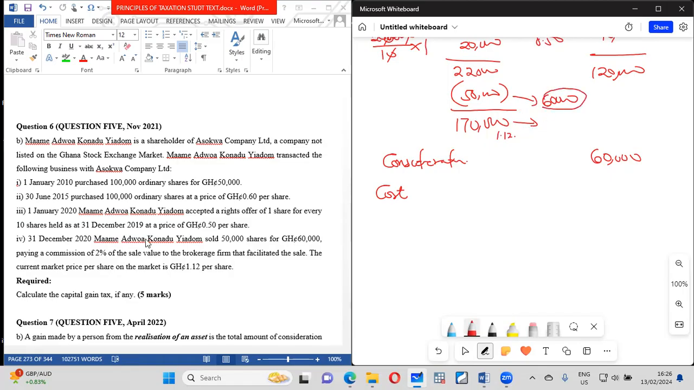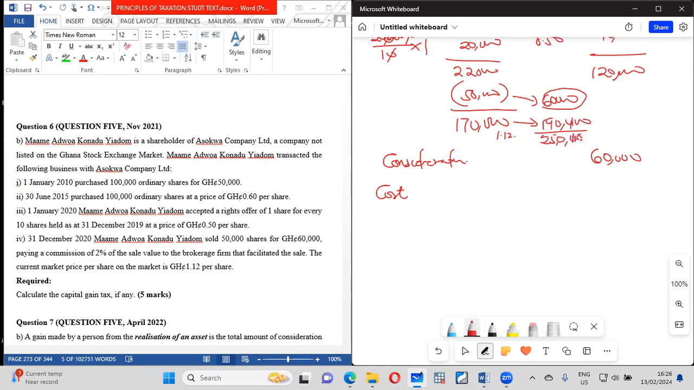Unless the question is telling us that he sold it to a related party. Therefore, because it says that on the 1st of December, he sold 50,000 shares, paying a commission to a brokerage. So who facilitated the sale? It means that it's not him who negotiated anything. So it means this value. Let me see, 170 by 1.12 is 190,400. Which means the total value of the share will be 250,400.